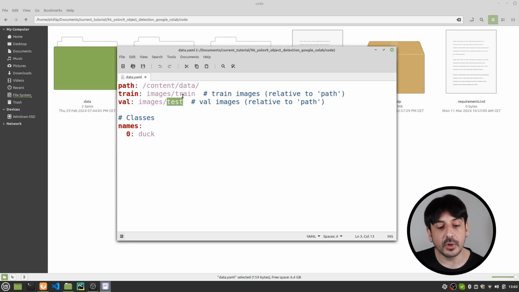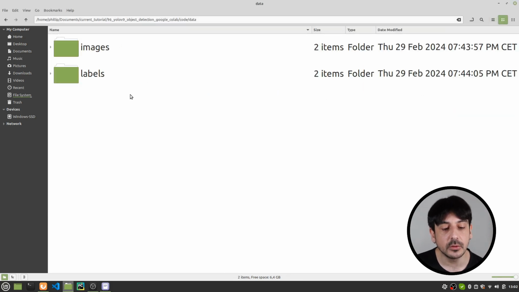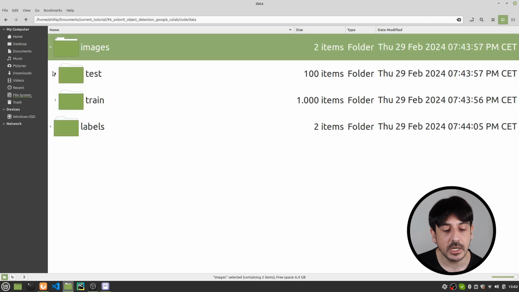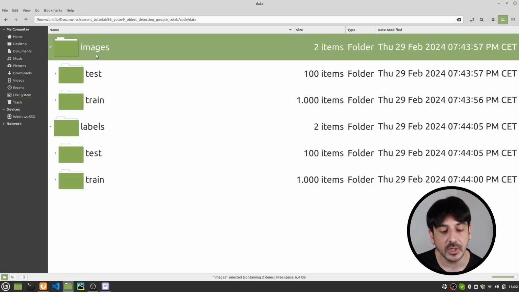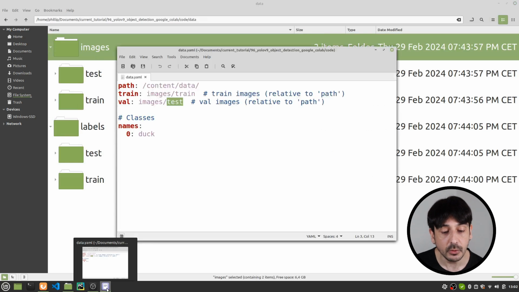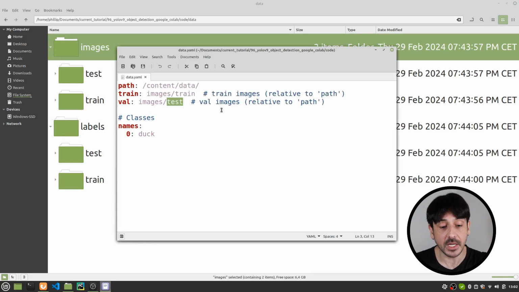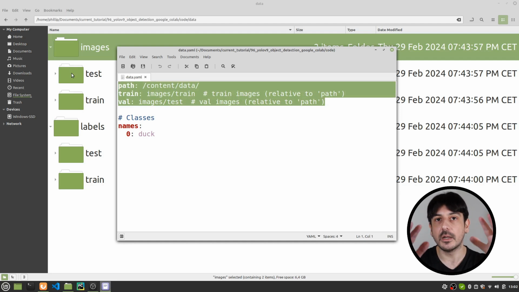So this is very important, and if this is the first time you train your own object detector, I invite you to just put all the data into the exact format you can see over here with all the names you can see over here, test, train, and so on. And then if you do exactly the same as I am doing over here, you can just leave these values like they are right now, right? You don't need to change anything. You can just use everything like this and everything is going to work just fine, right?